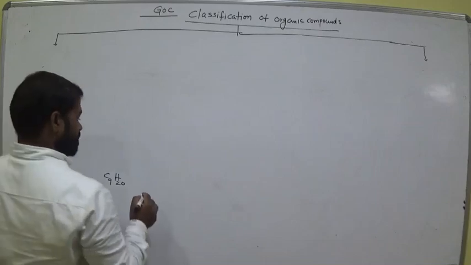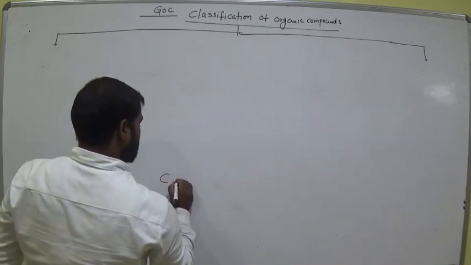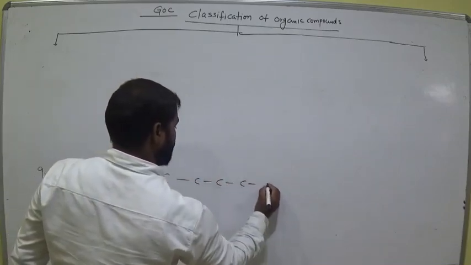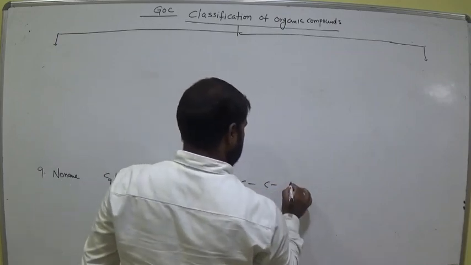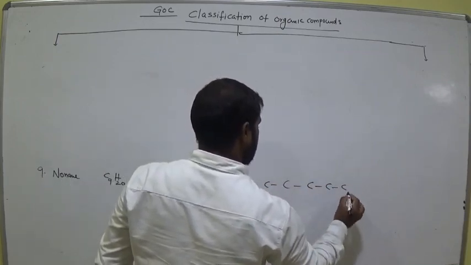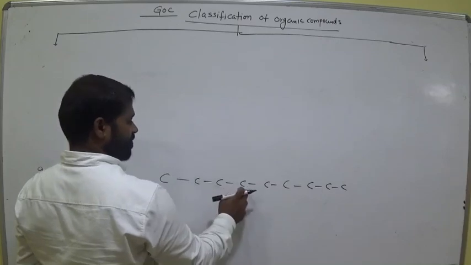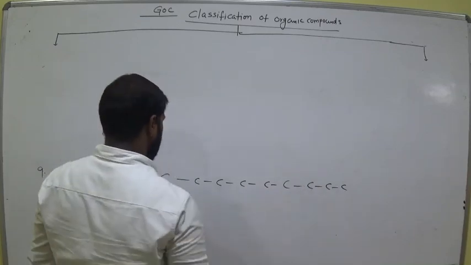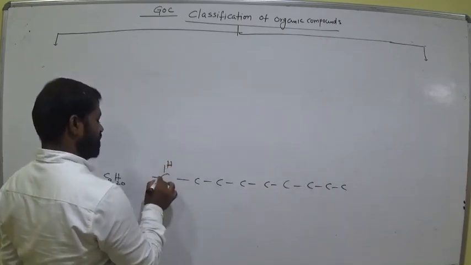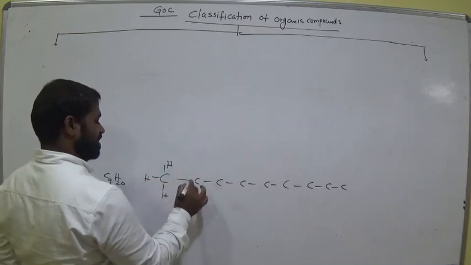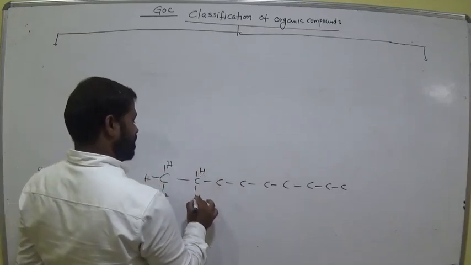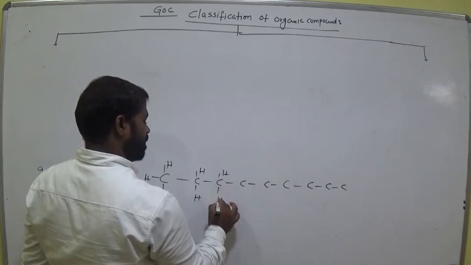C9H20. So now how many carbons? 1, 2, 3, 4, 5, 6, 7, 8, 9. Now write here how many hydrogens. 3 hydrogens here, and we have 1 and 1.